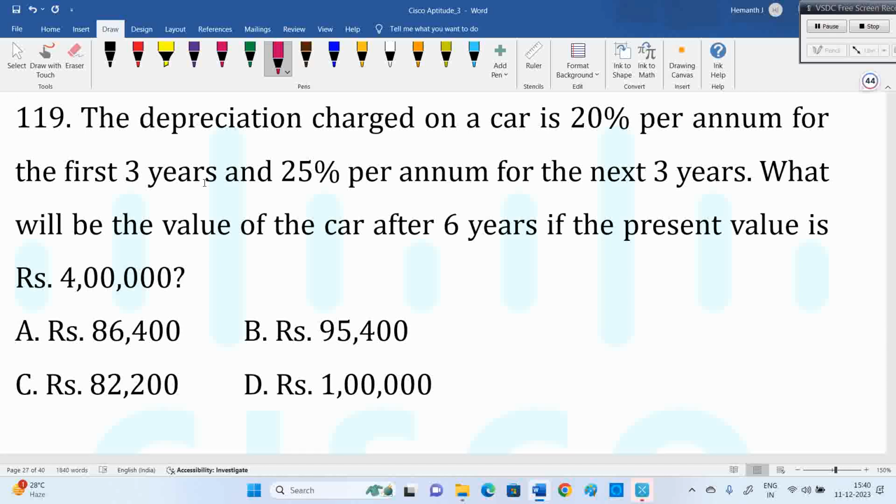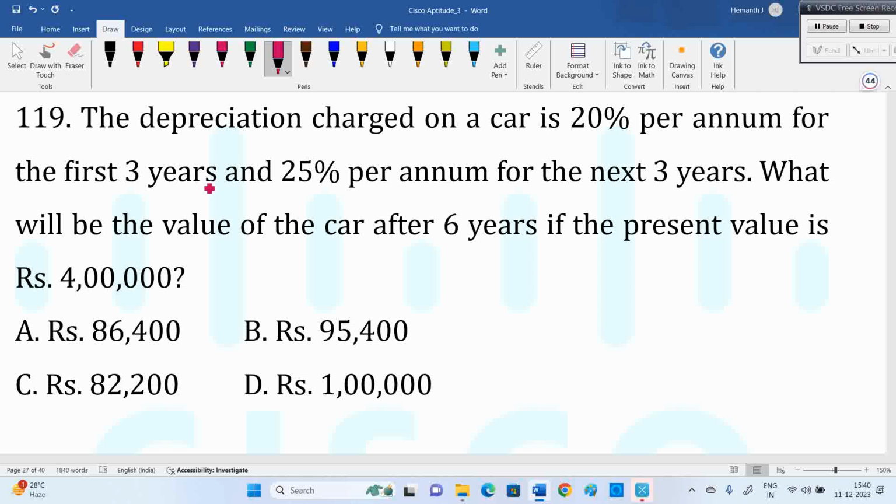The depreciation charged on a car is 20% per annum for the first 3 years and 25% per annum for the next 3 years. What will be the value of the car after 6 years? See, again percentages. First 3 years it is decreasing 20%, 20%, 20%. Next 3 years it is decreasing by 25%. We may get the idea, but in exam it will take more time there.